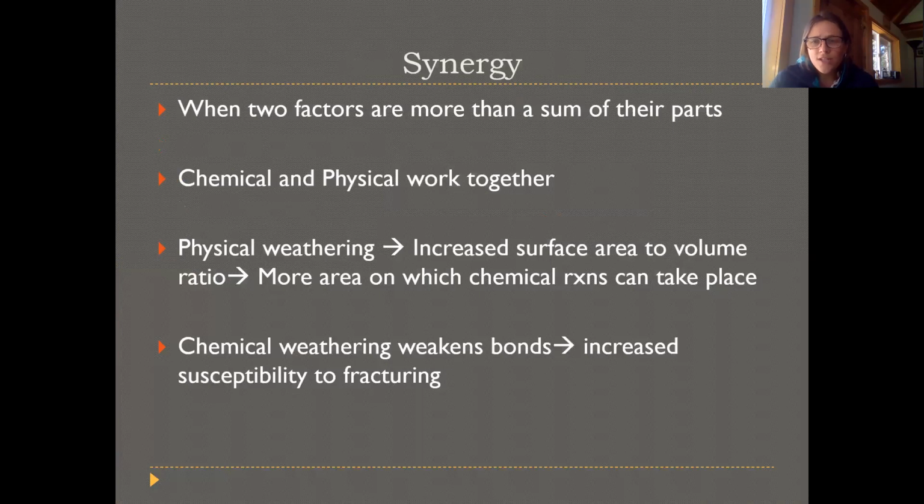So it's important to understand that both chemical and physical or mechanical weathering are important, but they don't happen in isolation. They happen together, and they have what is called a synergistic effect on one another. So when something has a synergistic impact, or synergy more generally, it refers to when two factors come together, they create something that's more than the sum of their parts.